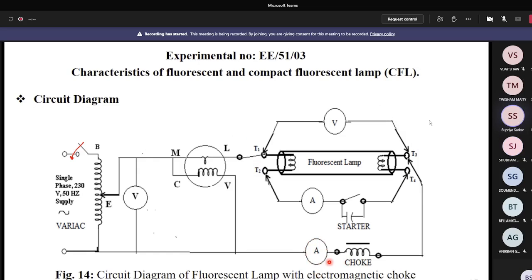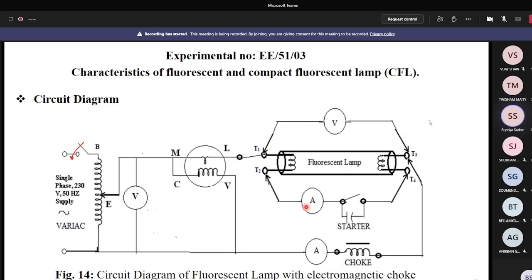But what thing you see? It is the lower rating, 0 to 500 milliampere. So basically what happens for a few moments? The deflection, that means the pointer of this ammeter, just comes to the maximum position, just comes to the right maximum side position. When it comes to the maximum position, then it returns back to the normal position.